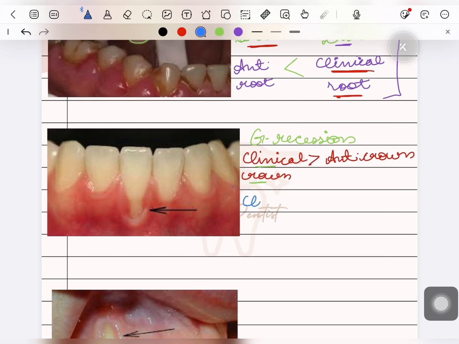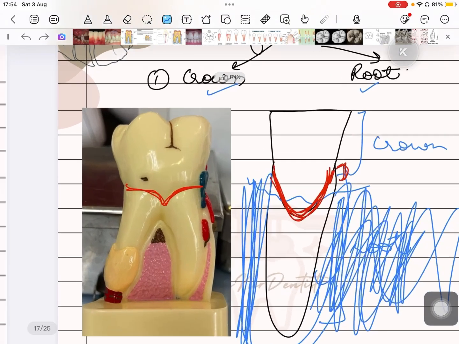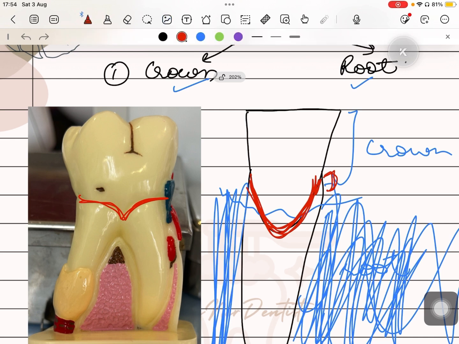And for root, now the crown portion is more visible to us. So the part of the tooth which is visible into the oral cavity is supposed to be the part of the crown. So in this case, the anatomical root is longer than the clinical root because this part is now the part of the crown. This part is now supposed to be the part of the clinical crown. And the junction of the clinical crown and the clinical root is known as the cervical line.